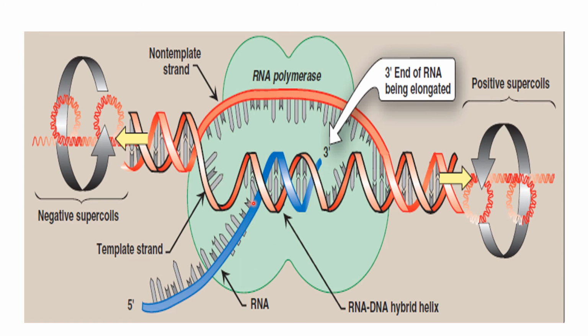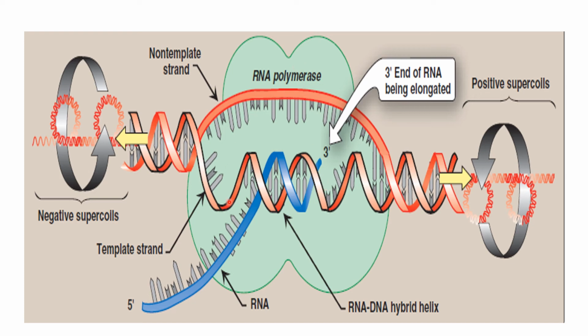This one is the picture of the elongation phase. This is the RNA strand, the newly synthesized RNA strand. The RNA strand is always synthesized in the 5' to 3' direction. This one is the transcriptional bubble, RNA polymerase.